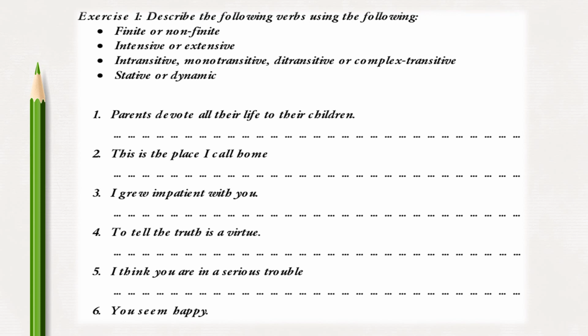Next, I think you are in serious trouble. The verb here is think. And last sentence we have you seem happy. So we have to know if the verb seem is a finite or non-finite verb, stative or dynamic, and so on.